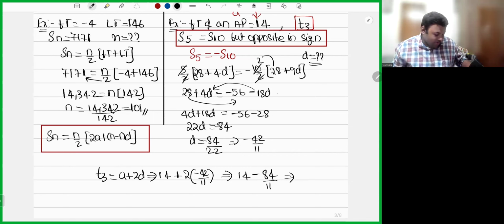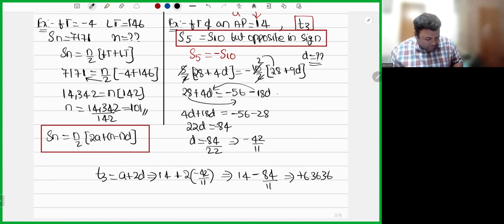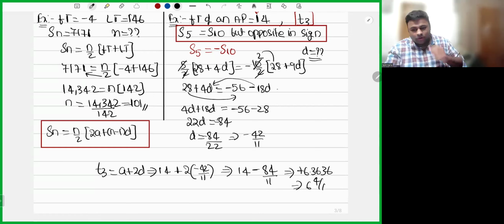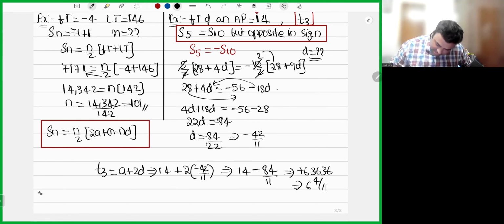Okay. We can calculate it directly. 84 divided by 11, so you'll get minus 6.3636 plus 14, that is 6.3636. You can even write it as 14 minus 84 by 11; if you simplify it, you'll get 70 by 11. That's also fine. Or 6.3636 is also fine. Okay. There's not much difficulty again. Simple sum. I hope you can tackle this.